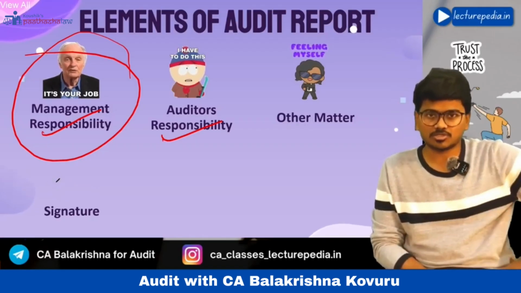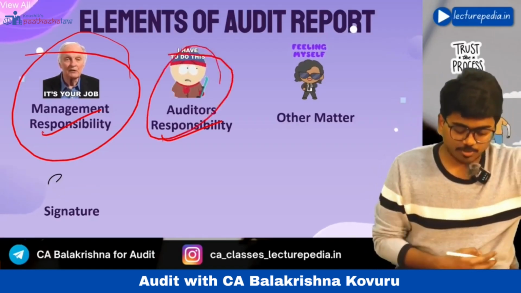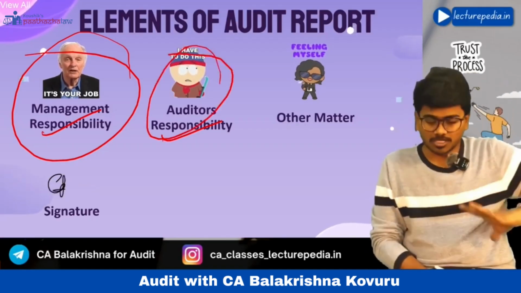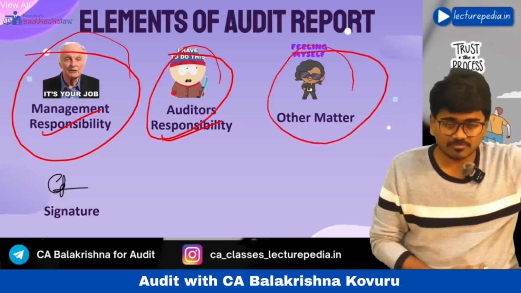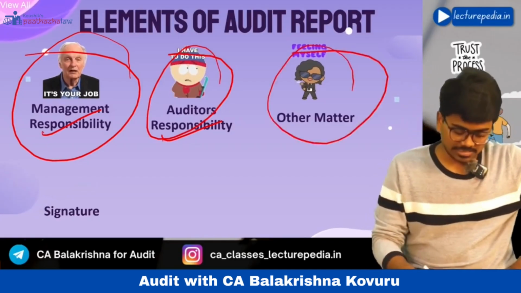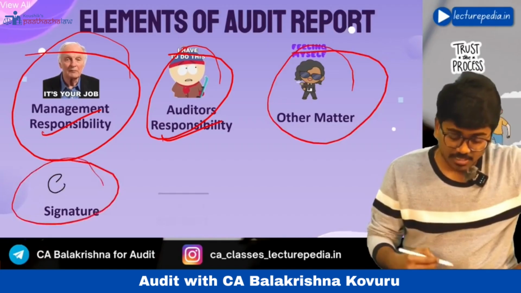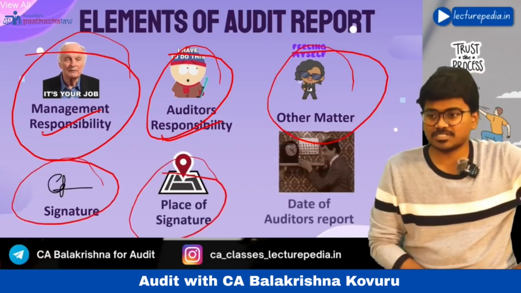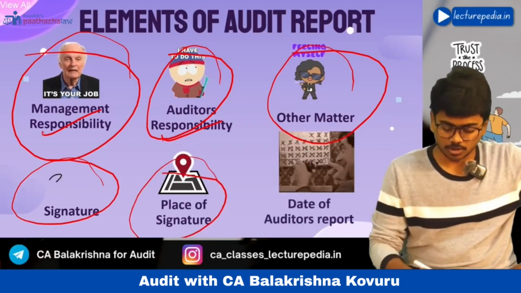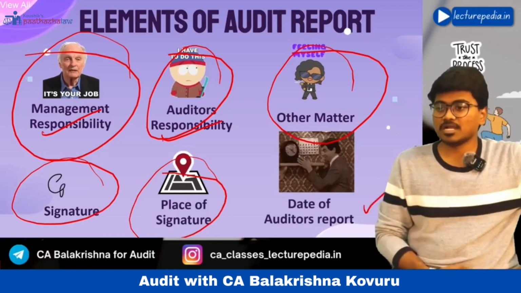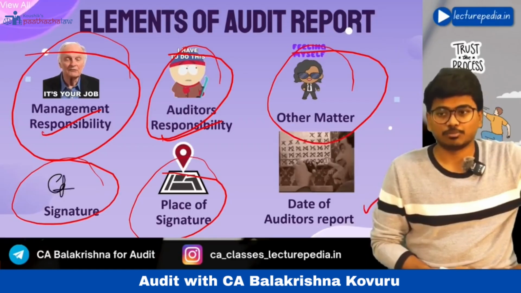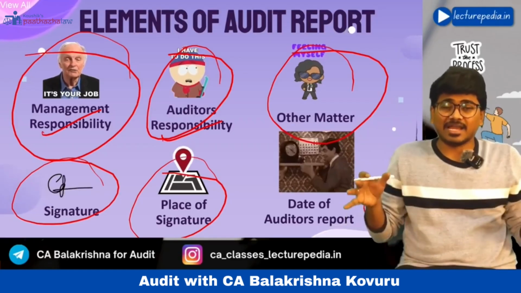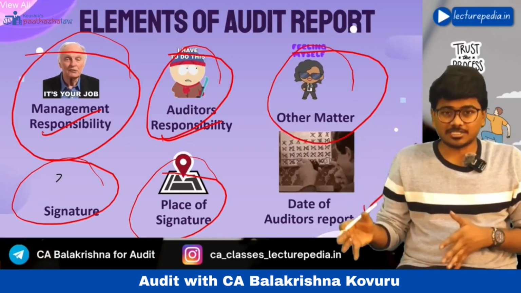These are the responsibilities of management. In the same way, responsibilities of auditor to express the audit opinion. Next, other matter paragraph again will be dealt by SA 706. And signature, place of signature where you have signed, and the date of signature, okay, date of auditor's report, on which date you are issuing audit report. So these are the elements of audit report.